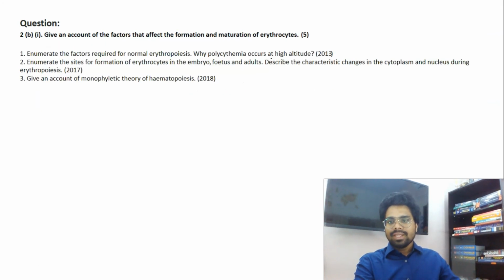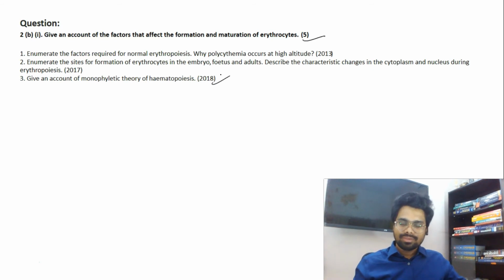Again, give an account of the factors that affect the formation and maturation of erythrocytes. It's like hematopoiesis. Very recently in 2018 they asked about monophyletic theory of hematopoiesis, which factors help in formation and maturation of erythrocytes. Similarly, what are the different sites of formation, what changes happen with the RBC, and which factors will be helping in these changes. Again in 2013 they asked about the factors required for normal erythropoiesis, and why polycythemia occurs at high altitude, a touch of clinics to it. So hematopoiesis and erythropoiesis is covered in the hematology part of physiology.